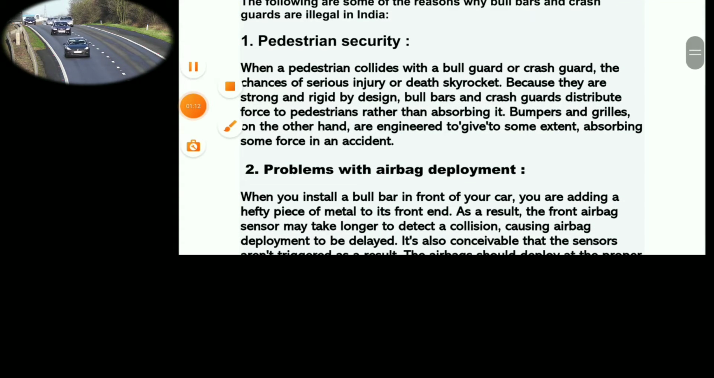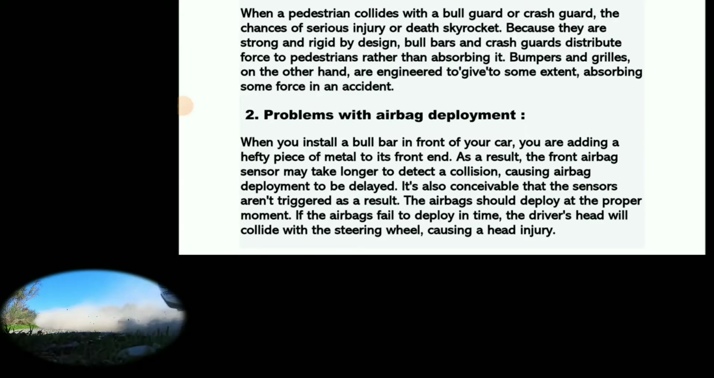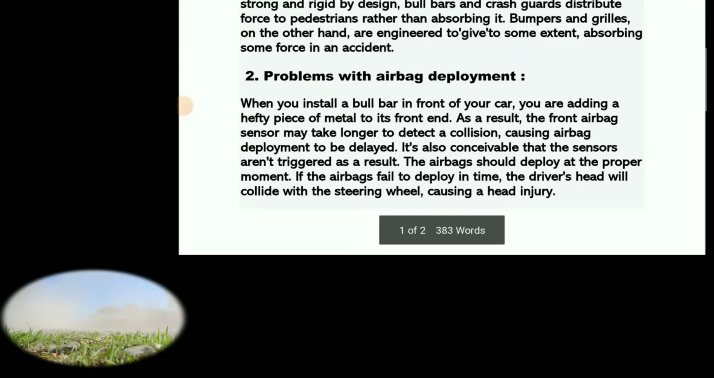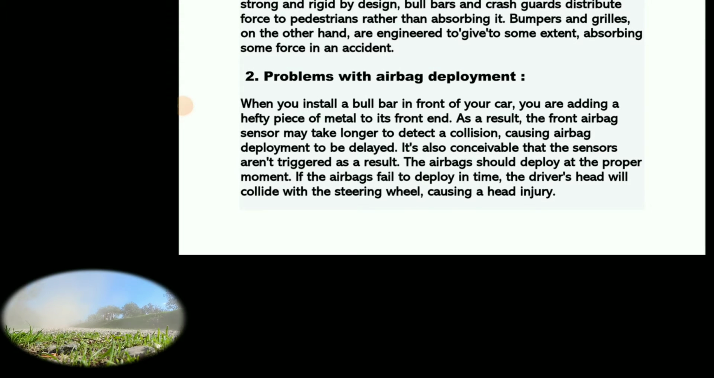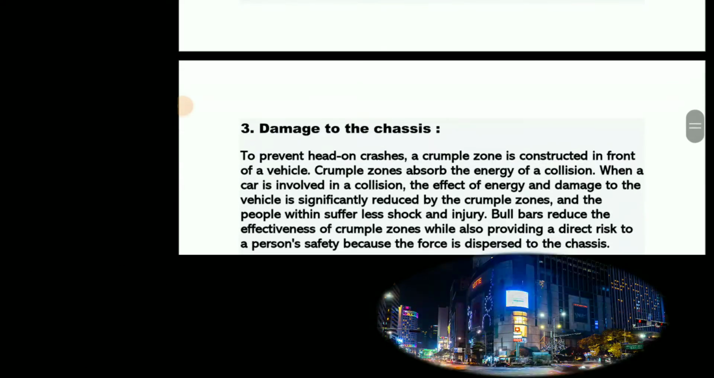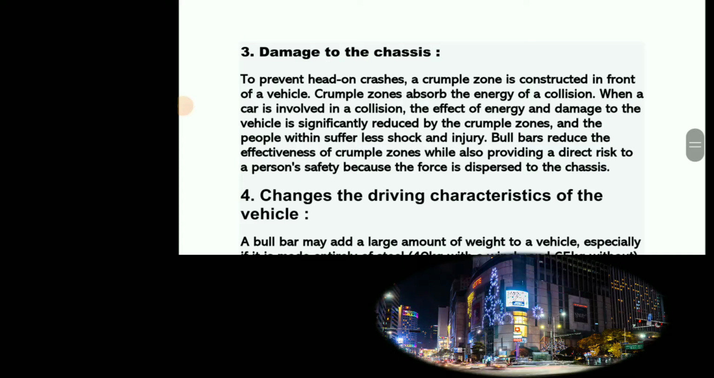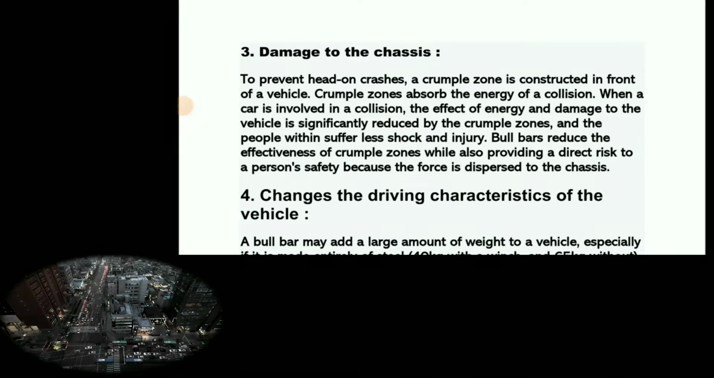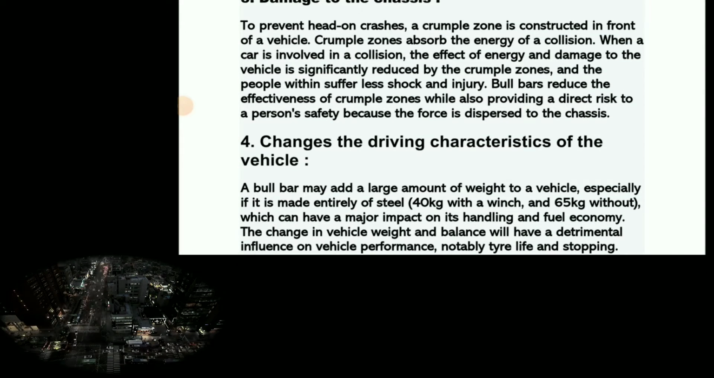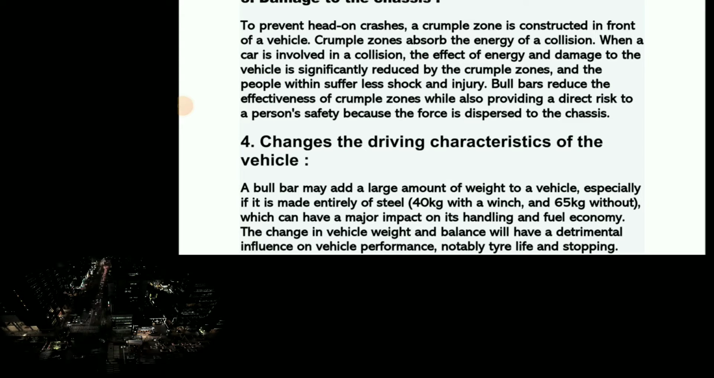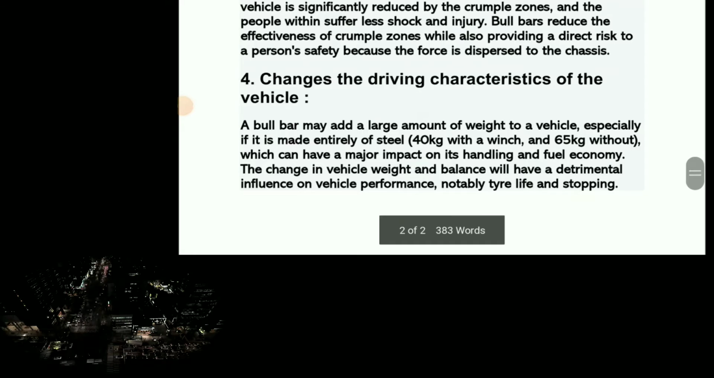2. Problems with airbag deployment. When you install a bull bar in front of your car, you are adding a hefty piece of metal to its front end. As a result, the front airbag sensor may take longer to detect a collision, causing airbag deployment to be delayed. It's also conceivable that the sensors aren't triggered as a result. The airbags should deploy at the proper moment. If the airbags fail to deploy in time, the driver's head will collide with the steering wheel, causing a head injury.